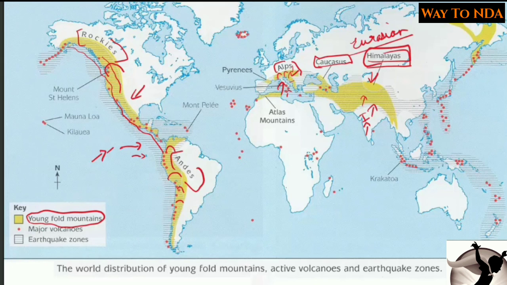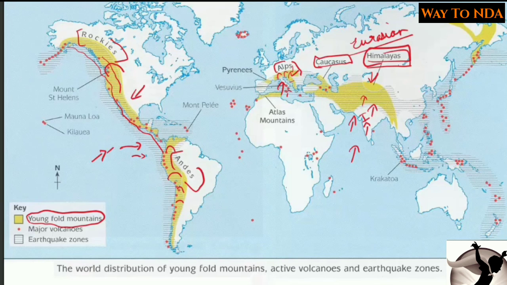Now you should remember the plates are still moving, and it is said that the Indian plate is moving in the north direction, and that the height of the Himalayas is increasing day by day. Okay, so it is said that the height of Mount Everest, earlier it was 8848, now it is 8850. Okay, earlier it was 8848, now it is 8850. The height has increased. Why? Because the Indian plate is colliding with the Eurasian plate and it is still moving in the northern direction, and the height of the mountains, the Himalayas, is increasing. Okay, so this is the basic reason.